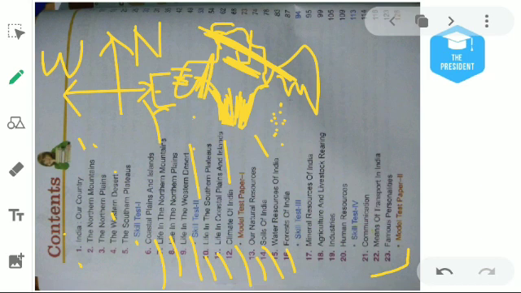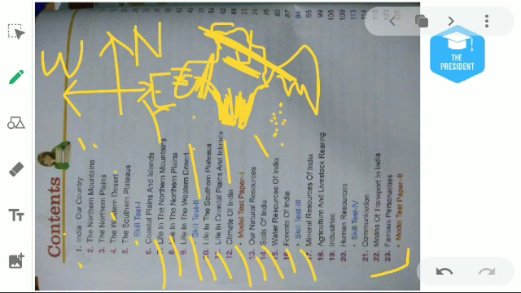Chapter number 16 will be about forests in India. There are basically two types of forest. The first one is known as evergreen forest. The second one is known as the deciduous forest. Then a few other types we will also learn in this chapter.